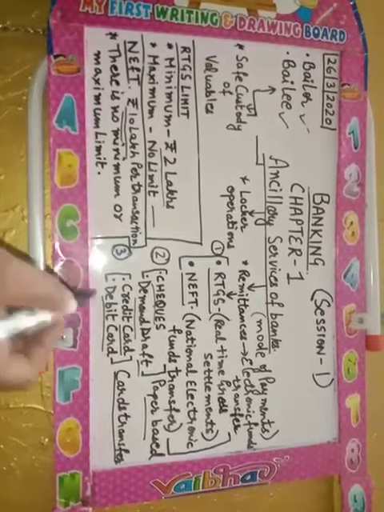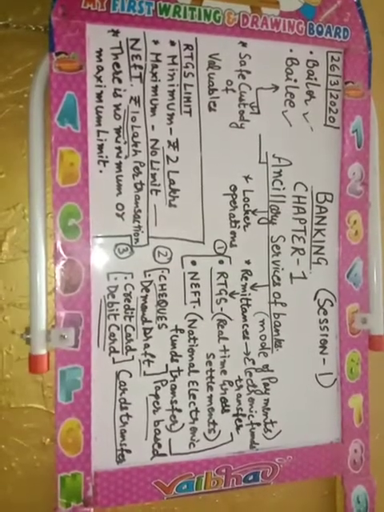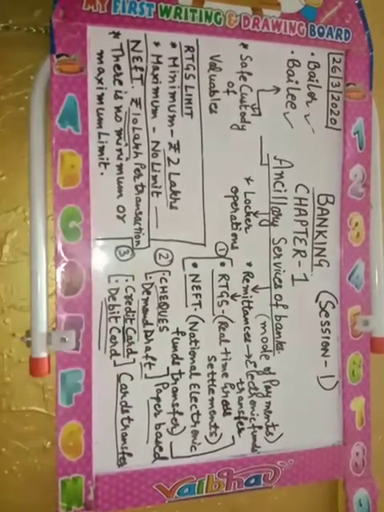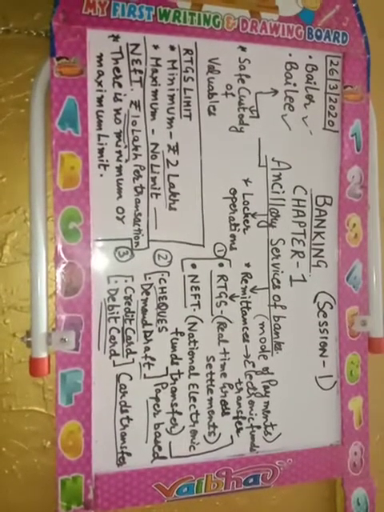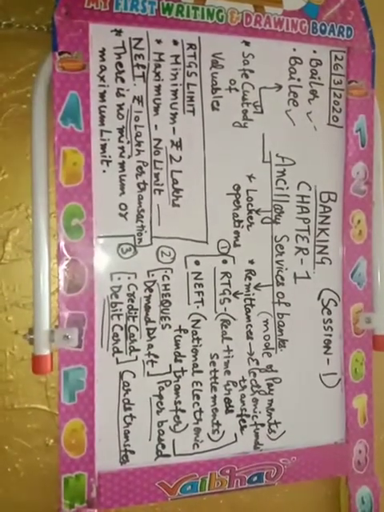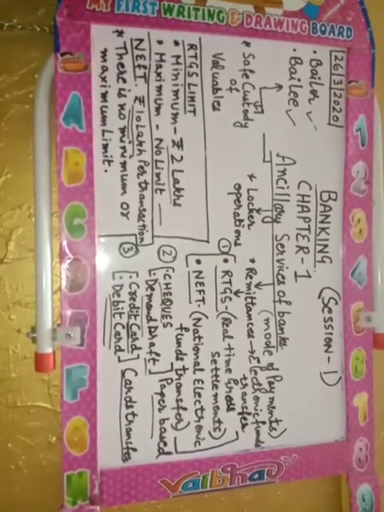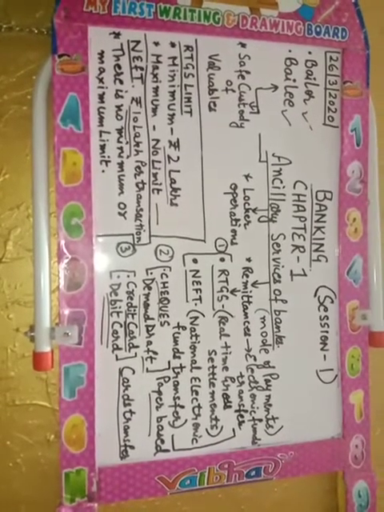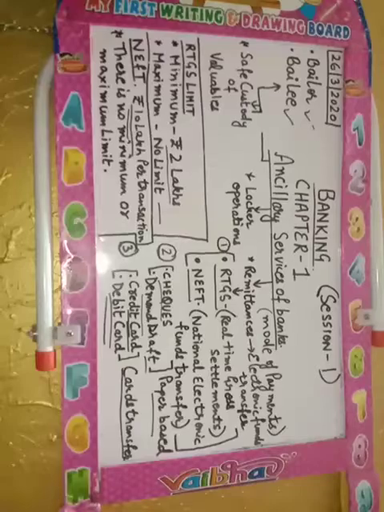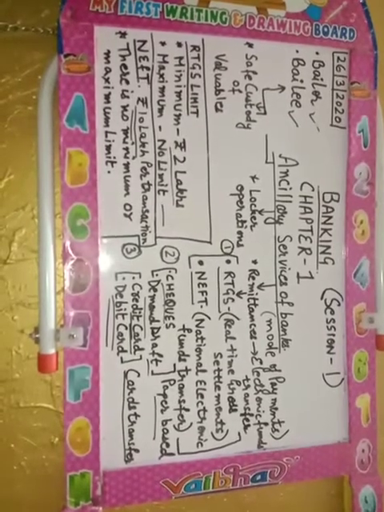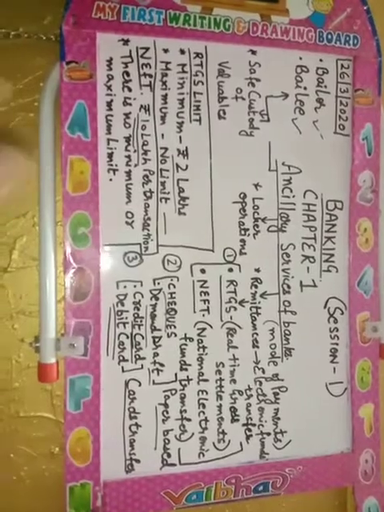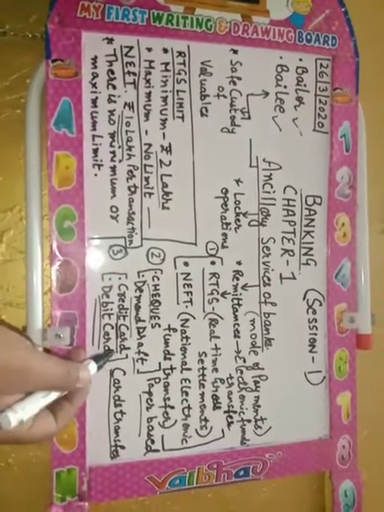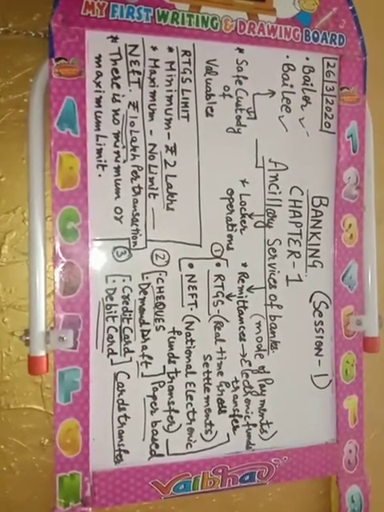We can use both the debit card as well as the credit card for shopping purposes. Suppose we want to purchase clothes or grocery items, we can use these debit cards and credit cards.